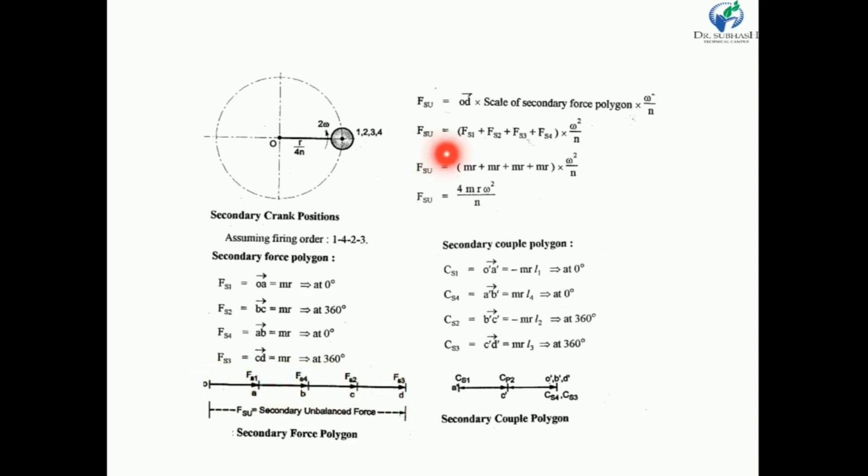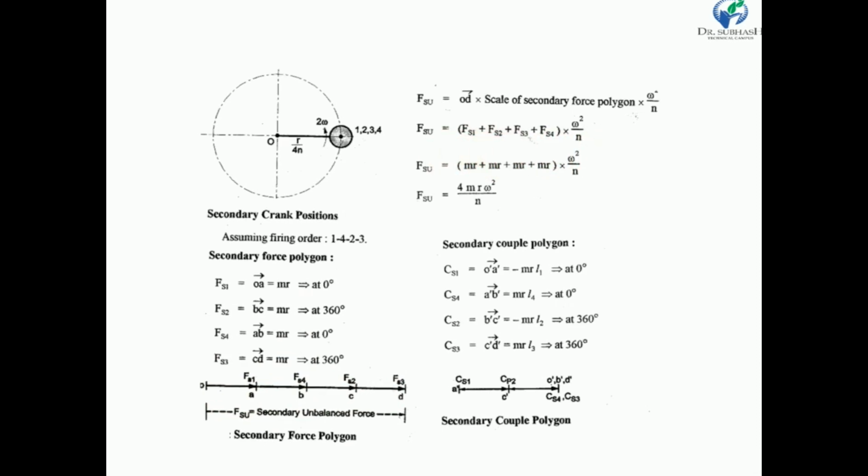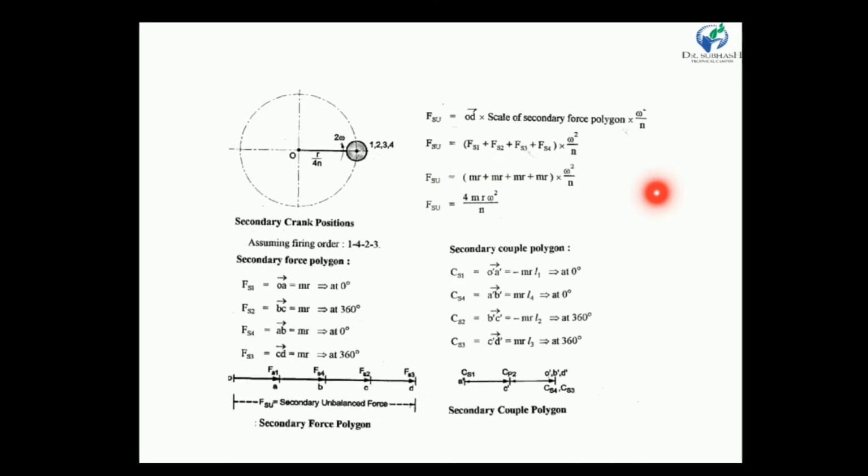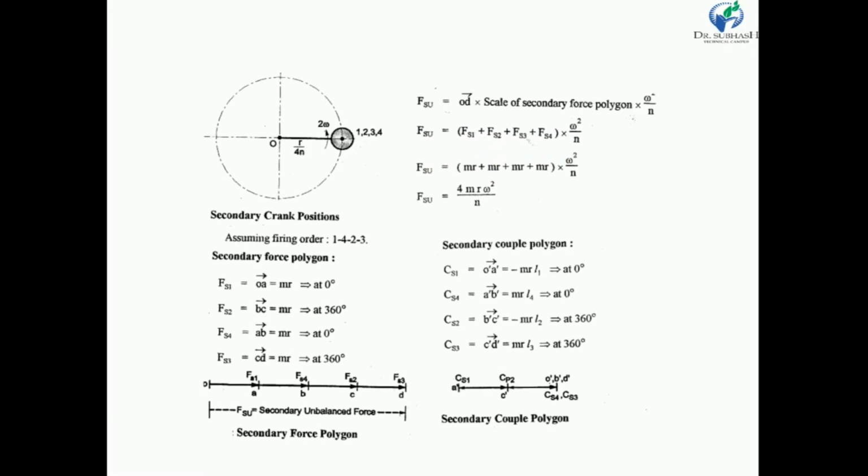So unbalanced secondary force is equal to Fs1 plus Fs2 plus Fs3 plus Fs4. But this force is without omega square and n. So we multiply here omega square into n. So finally we get Fsu is equal to 4mr omega square divided by n. So this is our secondary unbalanced force.